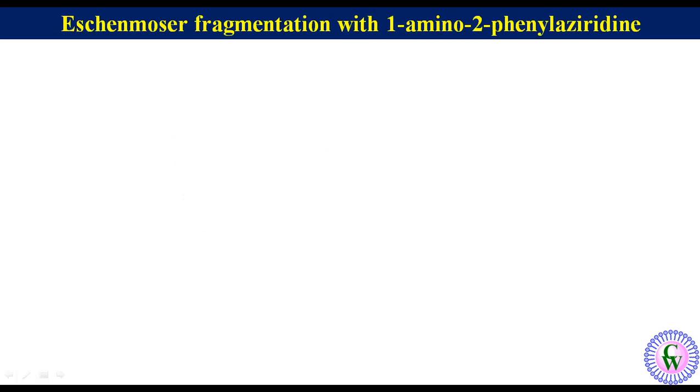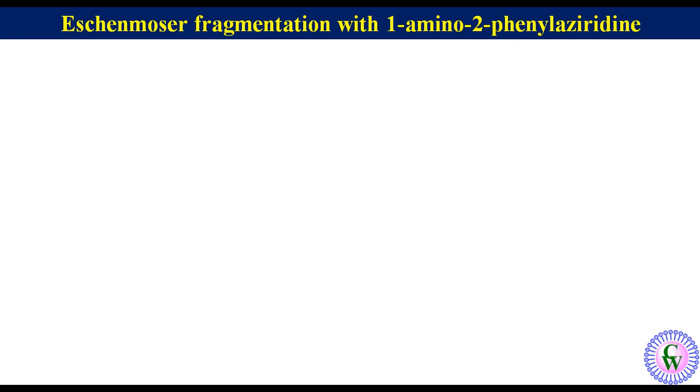Now we will discuss Eschenmoser fragmentation of the product formed by the reaction between 1-amino 2-phenylaziridine and alpha-beta epoxy ketone. Alpha-beta epoxy ketones, when allowed to react with 1-amino 2-phenylaziridine, produce epoxy hydrazone-like intermediate, which under heating condition produces Eschenmoser product.